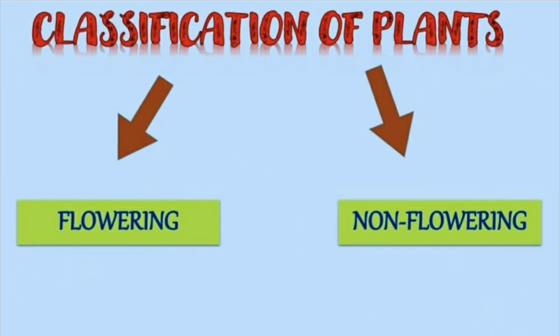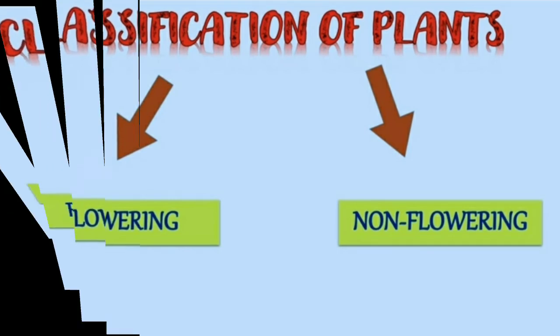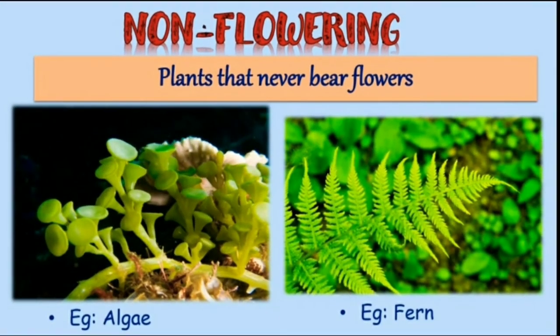Plants that bear flowers are called flowering plants, and the plants that never bear flowers are called non-flowering plants. So, these non-flowering plants may not have organs like roots, stems, or leaves. And these plants never bear any flower. For example, algae, ferns. Okay, these are the non-flowering plants which never bear a flower.